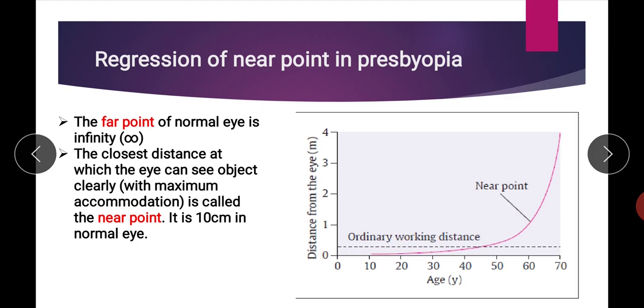So this is the regression of the near point in presbyopia, and presbyopia occurs at old age because of the loss of accommodation power of the lens, because of loss of elasticity of the lens, as well as sometimes the ciliary muscles also become weak. So weakness of the ciliary muscle is one of the causes of loss of accommodation at old age. So this is about presbyopia.